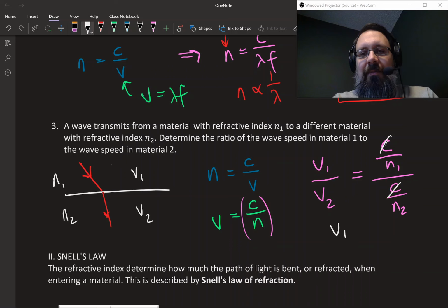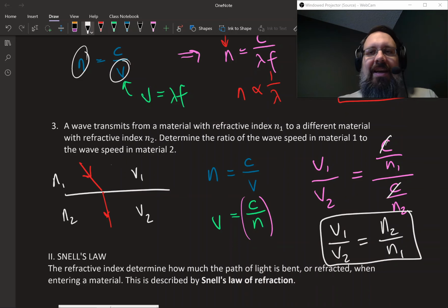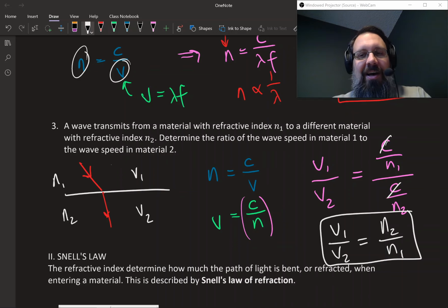And then we get that v1 over v2 is equal to, because it's 1 over n1 over 1 over n2, the n2 on the bottom is going to come up to the top. And so you're going to have n2 over n1. And that's a good thing to know: because there's an inverse relationship between the index of refraction and the speed, if you want to find the ratio of the speeds, it's going to be the reciprocal of the ratio between the refractive indices.